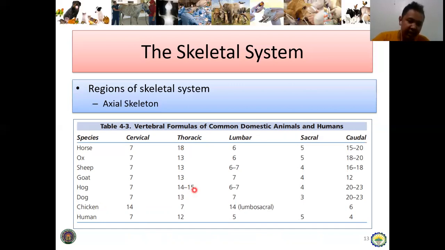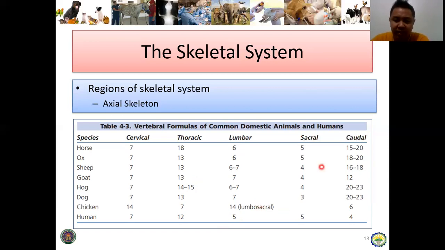So, guys, that is an assignment. If anyone can answer, PM me, it will serve as a bonus. Why do some have 14 and some have 15 bones in the thoracic vertebra? What is the reason behind that? If you can answer that, it would be additional points. And then in the chicken, 7, and in the human, only 12. In the lumbar vertebra, as you can see, it comprises 6 to 7 depending on the species, whereas in human it is 5. In the chicken, the lumbar and sacral vertebra are fused, which comprises the lumbosacral.